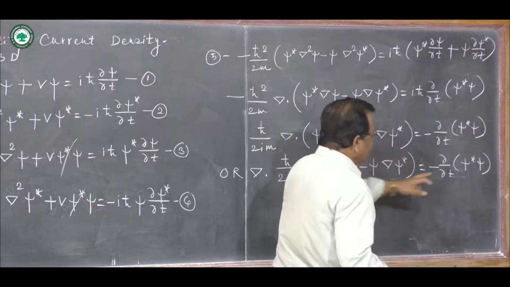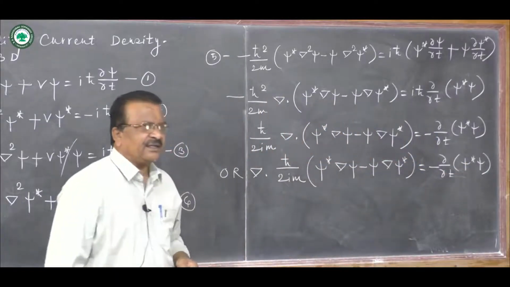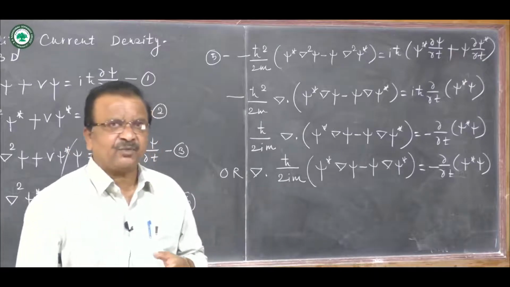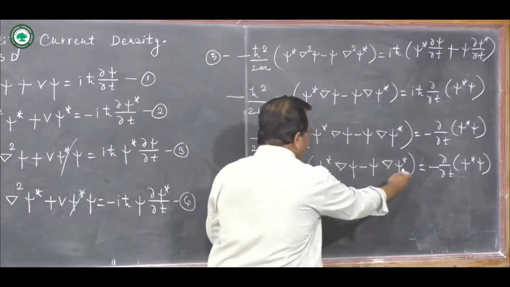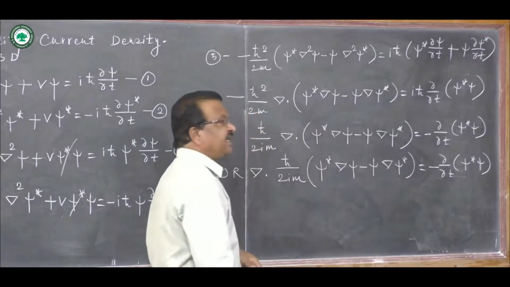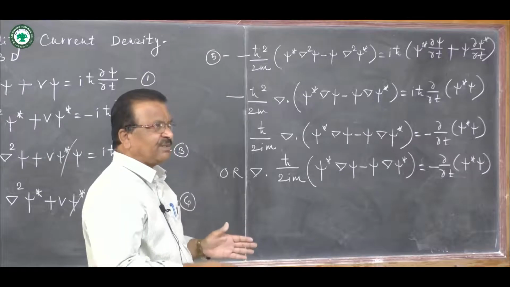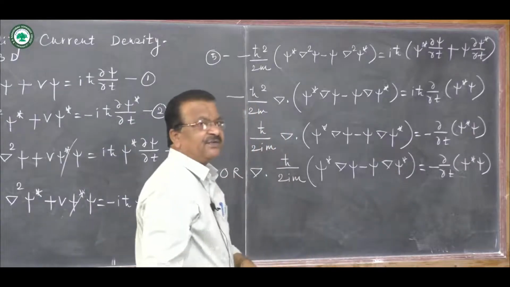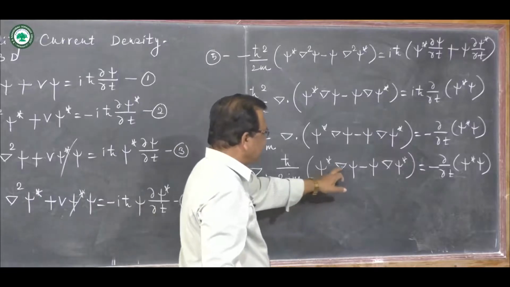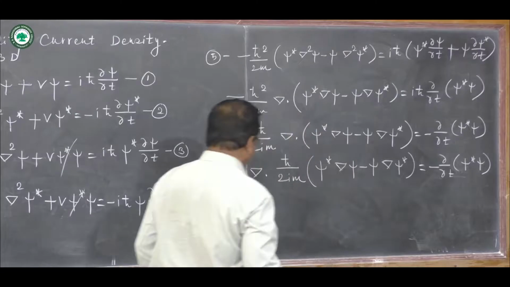So we know that this quantity psi star psi is a probability density, so I am going to denote it by rho, and this particular quantity I am going to denote by J, which is called probability current density, or simply probability current. This quantity is a vector quantity, since the vector differential operator is there in this particular quantity.